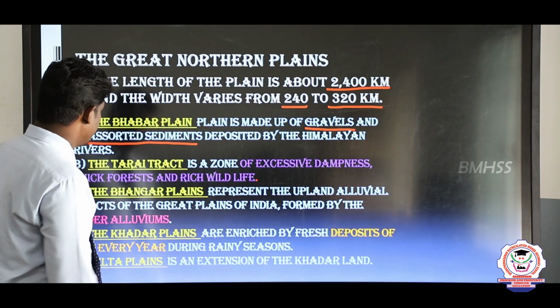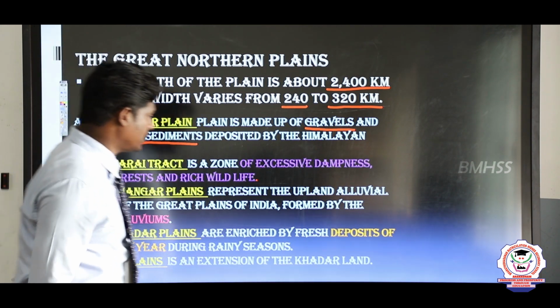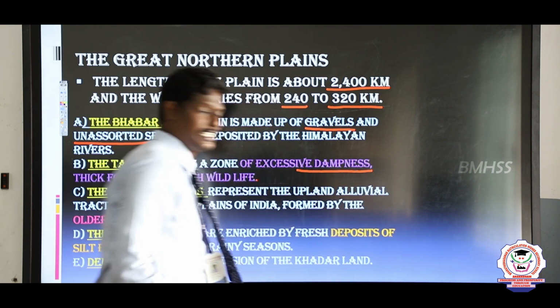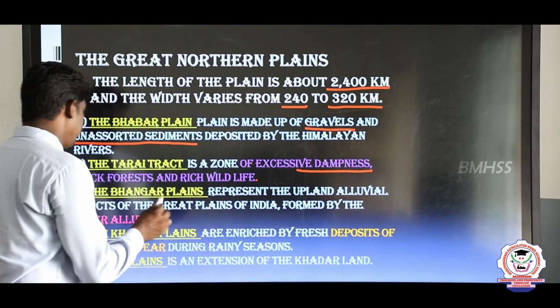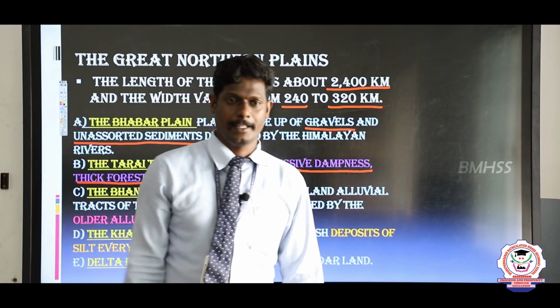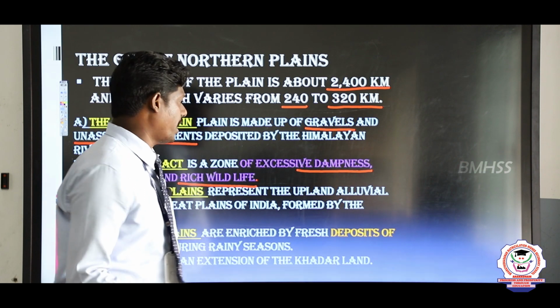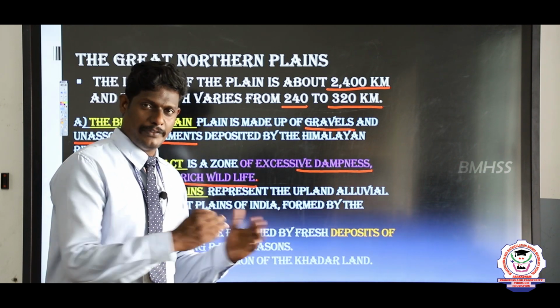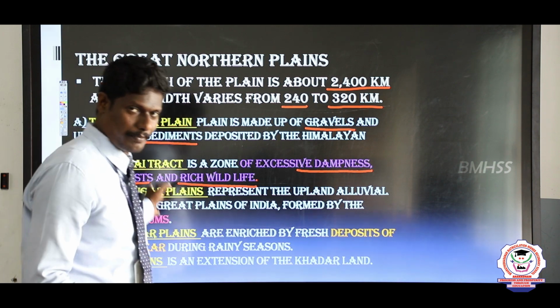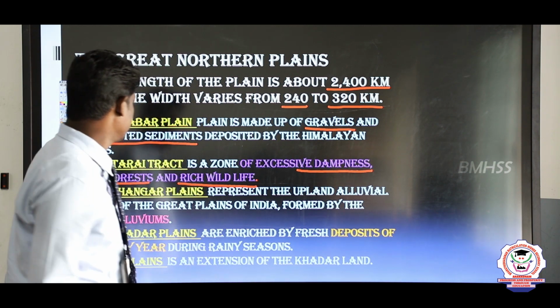And next one is the Terai Tract. The important thing in this zone is excessive dampness. It consists of thick forest and rich wildlife, and particularly dampness. These features are joined together to make that place very special. The name of the place is the Terai Tract.